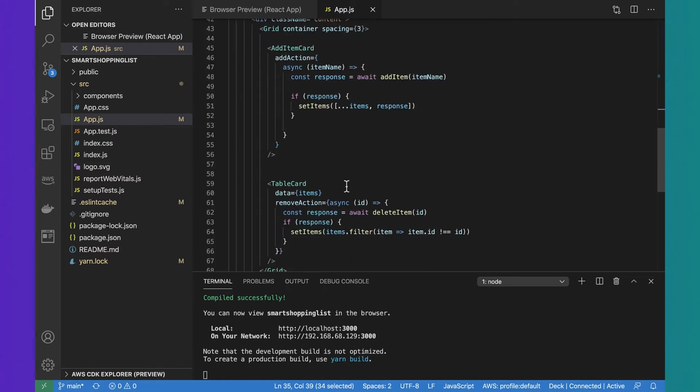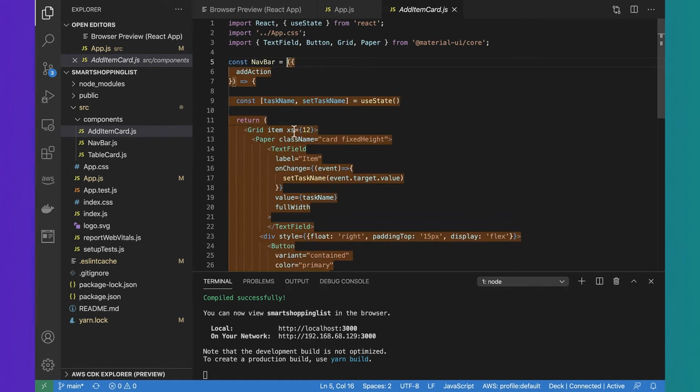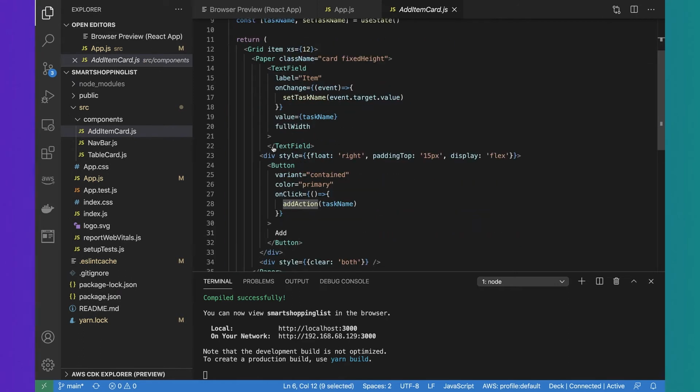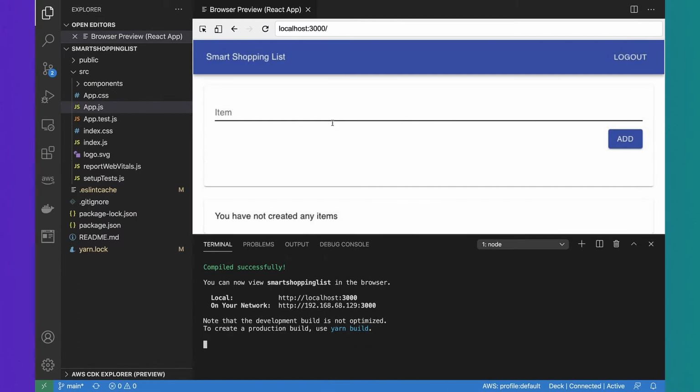And I have two components here as well. I have a component to add to the existing list, and I have a component to show the list and to delete items from it. And there I'm just showing how I've built that out. So this is the app that we're going to build today. We're going to add features to persist it locally, and not only persist it locally, but we're going to build more and more things with it.